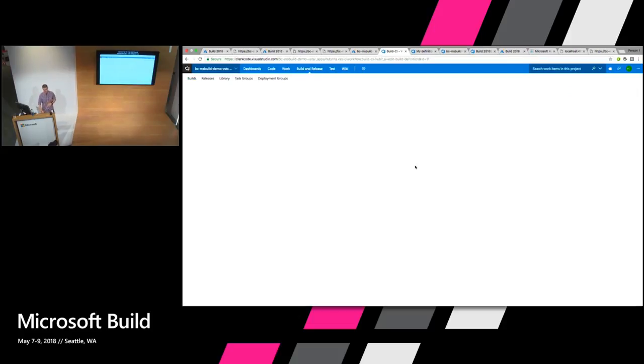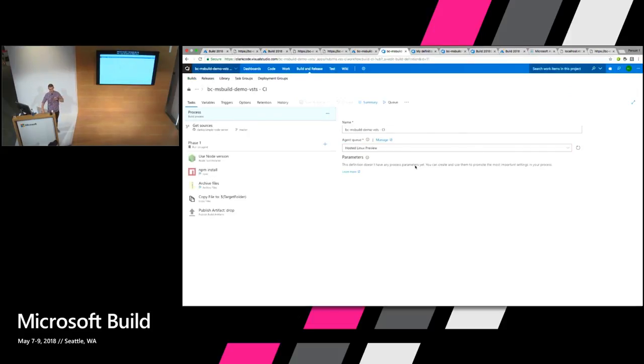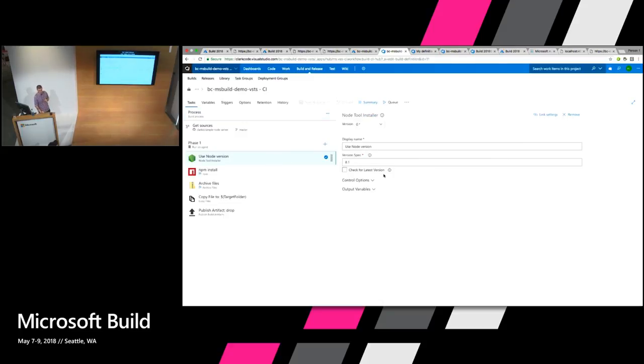And from here, we're going to be able to see all the different build tasks that come canned with this option. It goes out and tells the app service what version of Node we want. Since we want to get LTS for 8, which is, I think, up to 8.10 today, I can change this to X. And then I would click Save for now. And if you wanted to create comments to track changes within the build tasks that you got going on, it also comes with npm install. It's going to zip up those files, copy them to a target location, and then publish them to your Azure App Service that's associated with this DevOps project.